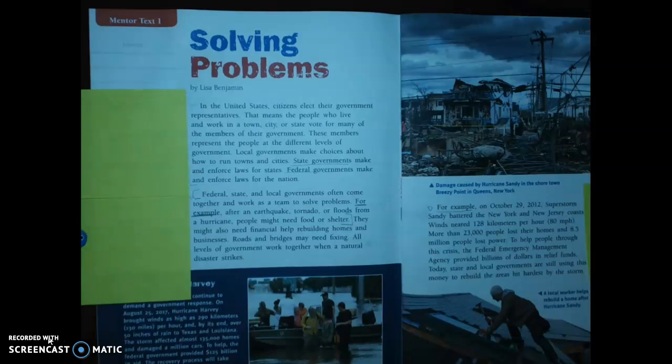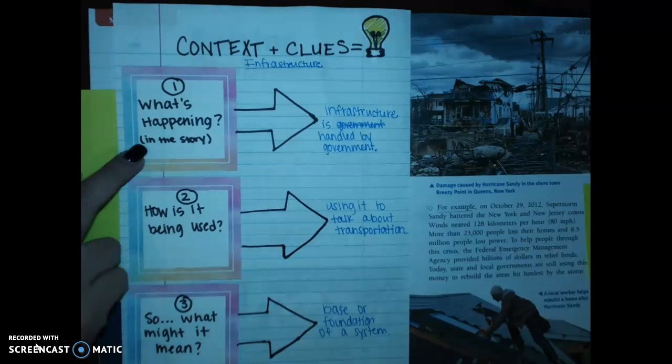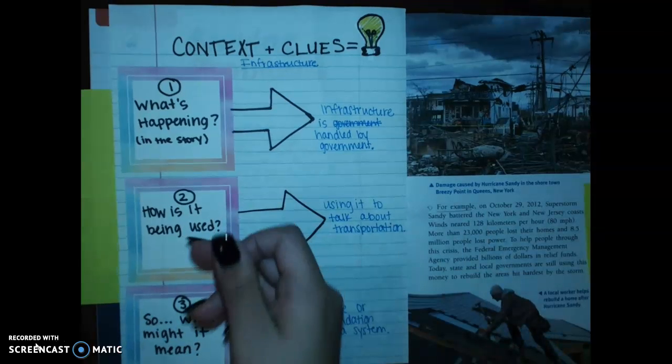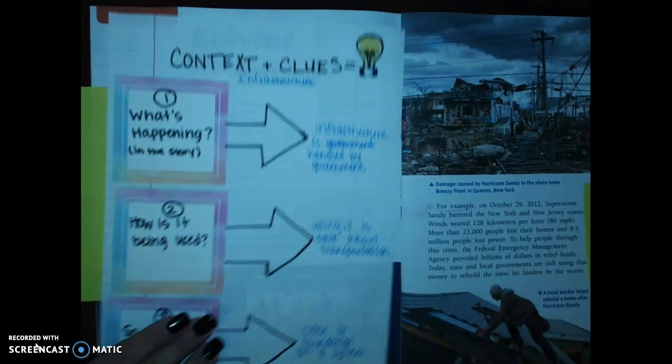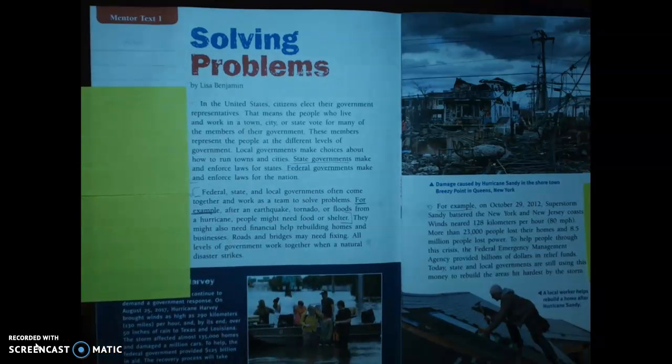So we read this earlier in the week. We're going to reread it and use hashtags to give us some background knowledge and connect our clues to allow us to make inferences on what the main idea might be for that paragraph or for the story in general. So this is the strategy that we used last week to help us with our unfamiliar words. We're going to use it again to see what is happening in the story, how they are describing details or how those details are being used, and then what might it mean. So we're going to use that similar strategy to give us our main idea in the story solving problems.